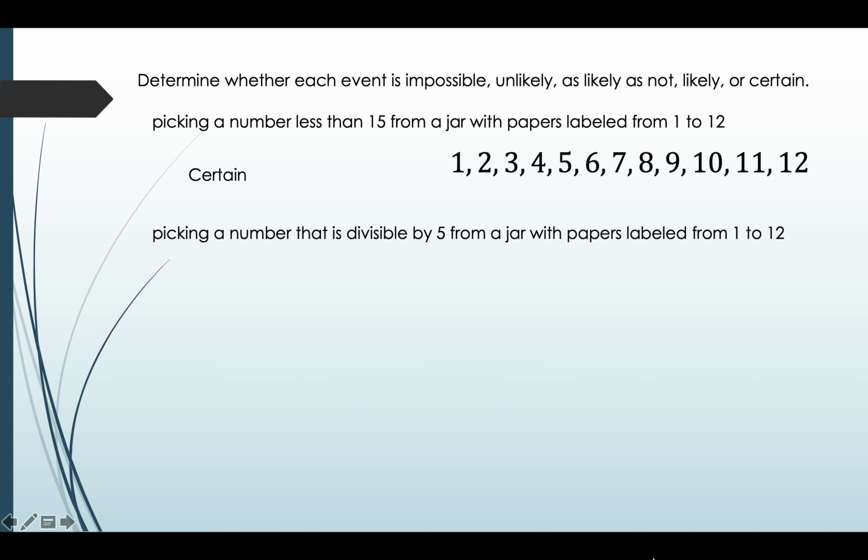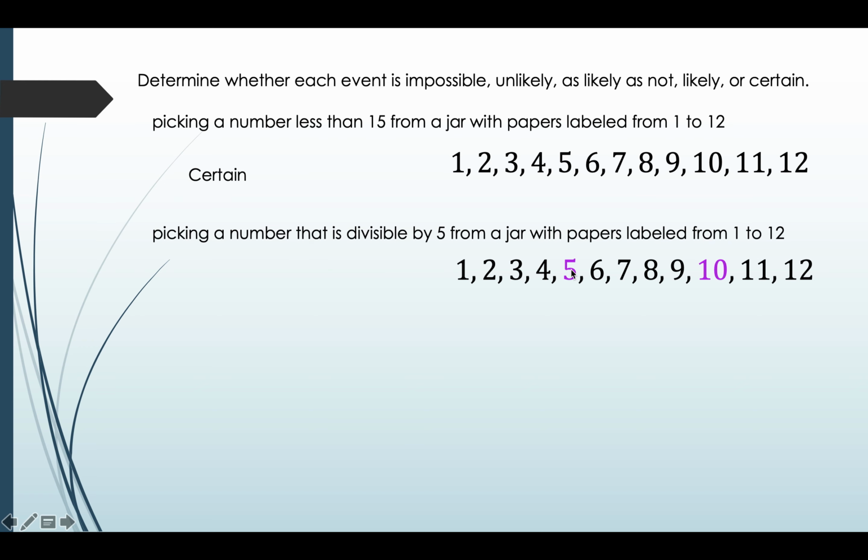Let's see another one. Picking a number that is divisible by 5 from a jar with papers labeled from 1 to 12. Again, write the sample space, which is 1 to 12, and find the numbers that are divisible by 5.